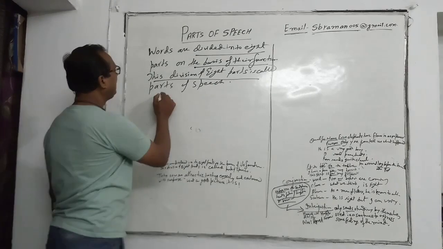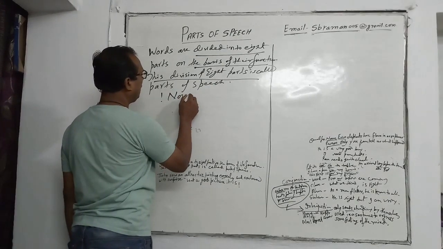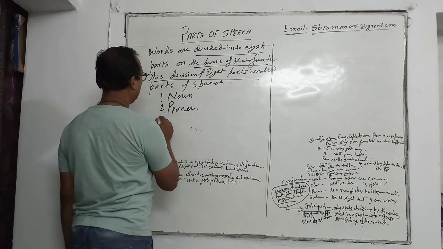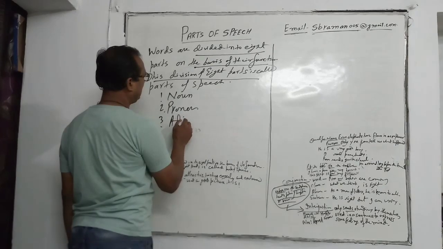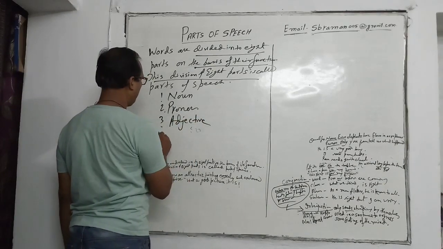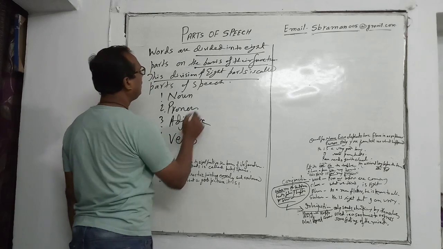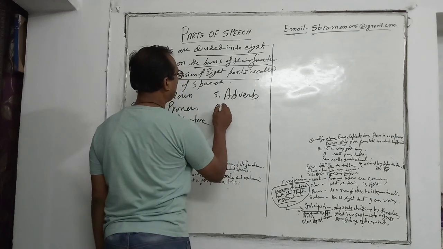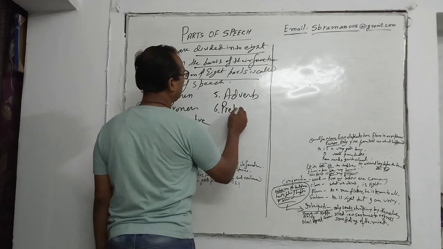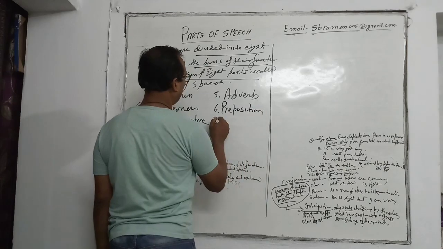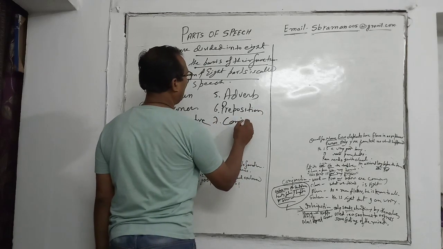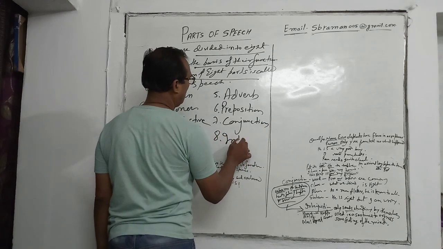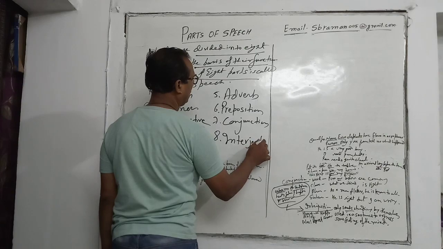So here we see number 1 is noun, number 2 is pronoun, number 3 is adjective, number 4 is verb, number 5 is adverb, number 6 is preposition, number 7 is conjunction, and number 8 is interjection.